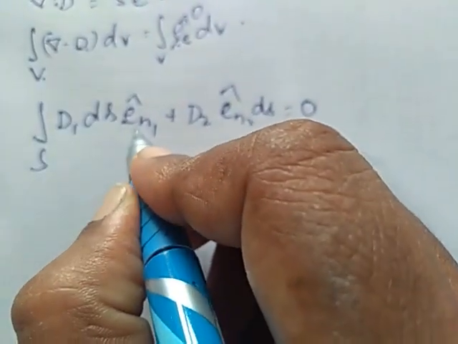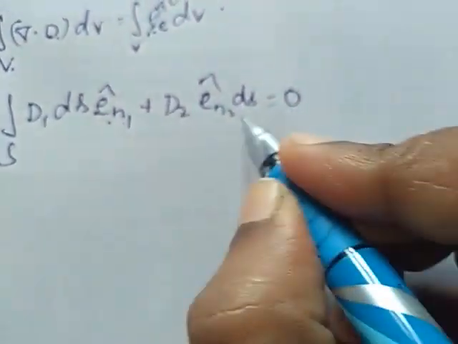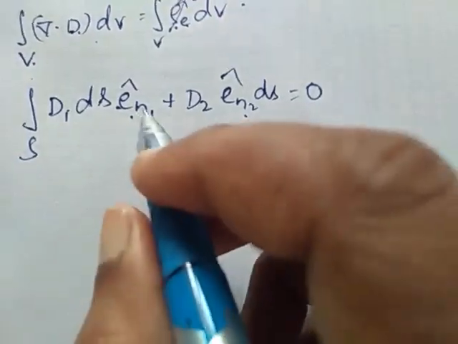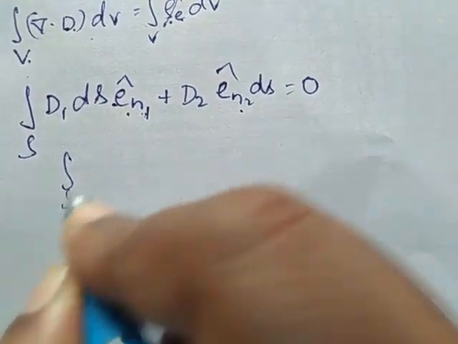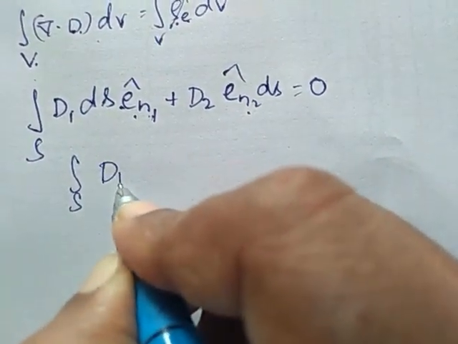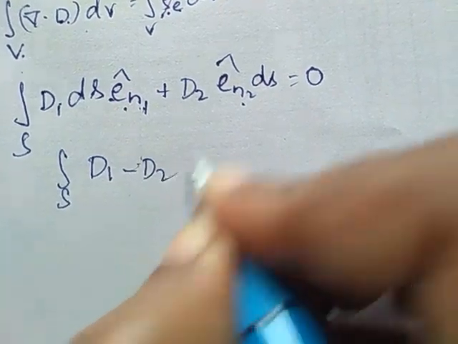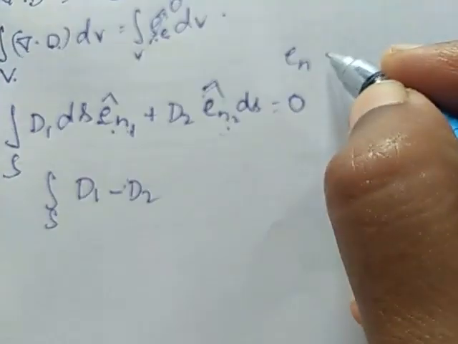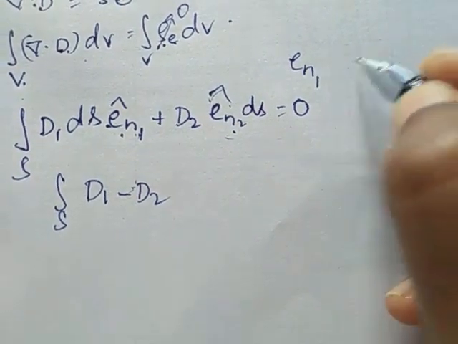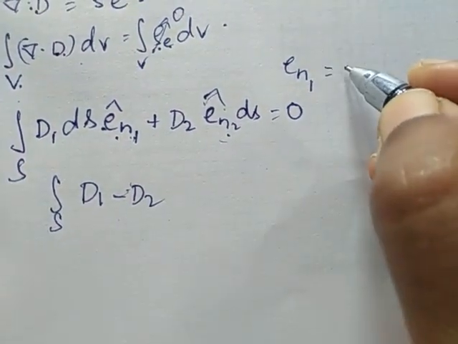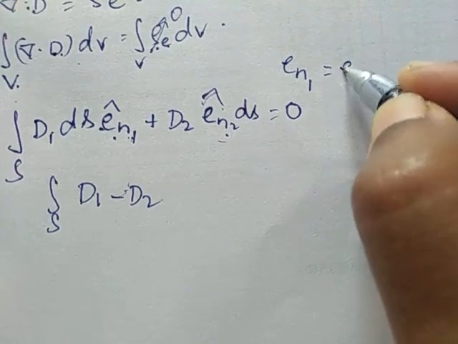Therefore, en1 cap and en2 cap are opposite in direction, so this can be written as D1 minus D2, because en2 is negative.